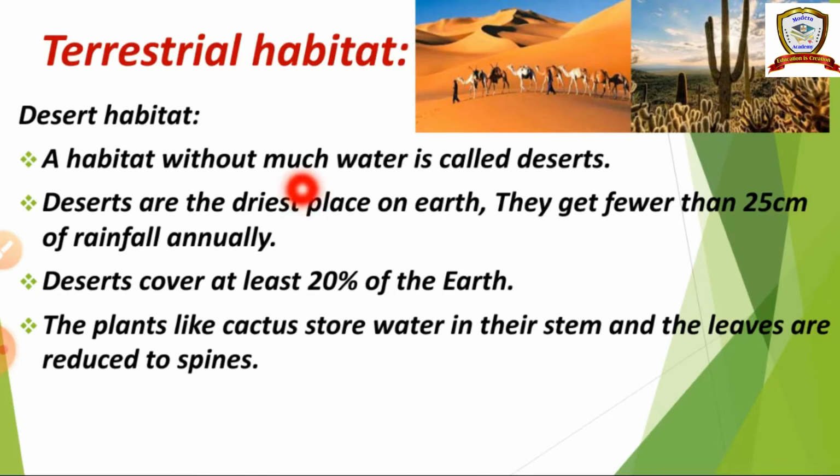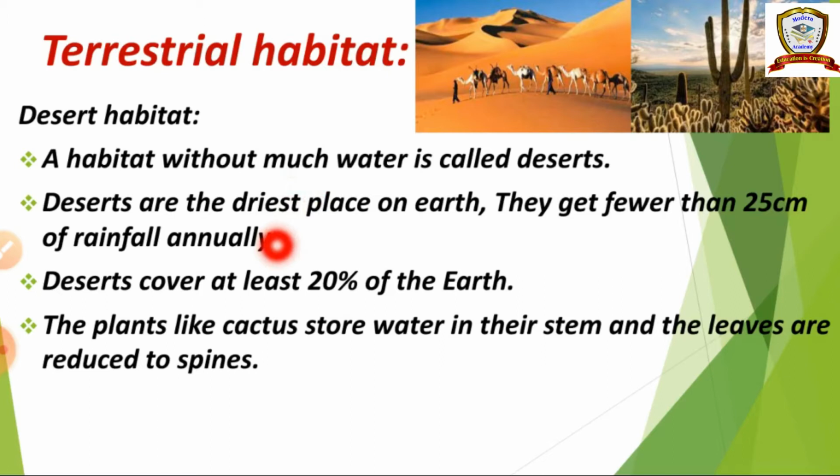Very little water is available in the desert habitat. So children, we have much water around our places. We have to think about the desert area people. So we should not waste water. Can you understand? Yes.